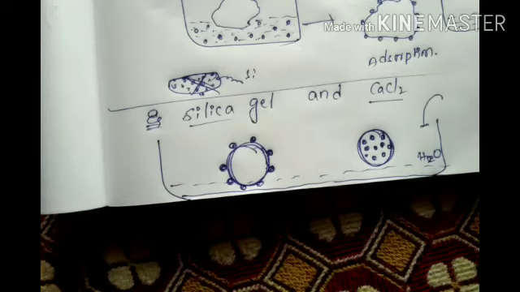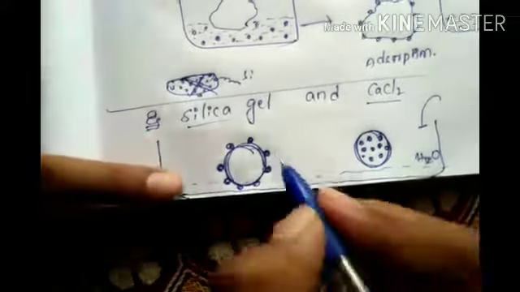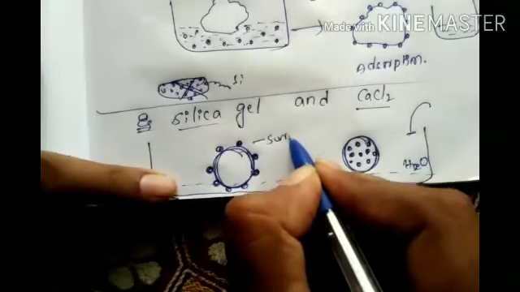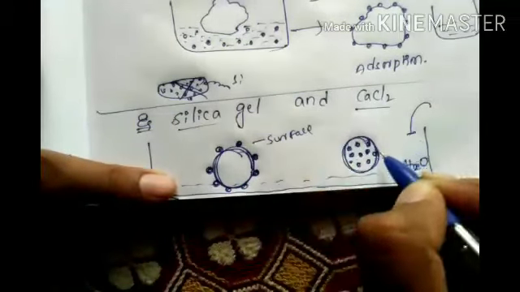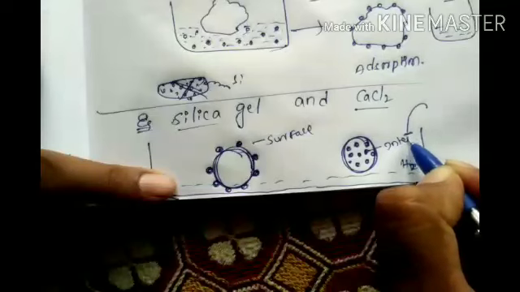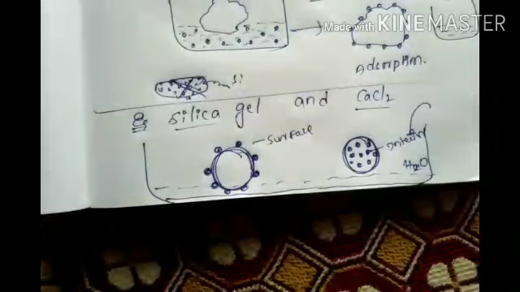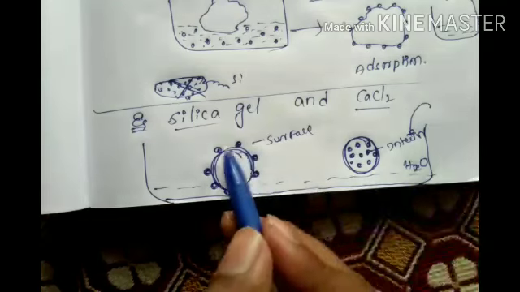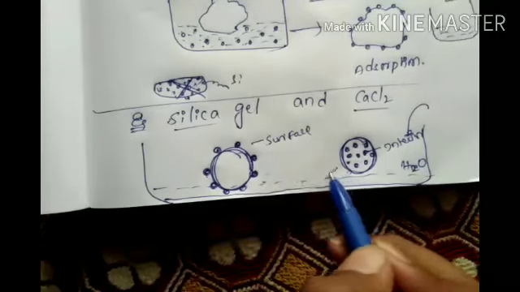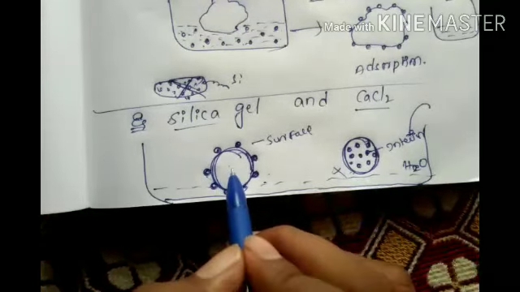So interior or surface, these two words will come here. This is the surface, this is interior. This is surface chemistry, right? So only this thing we have to discuss.